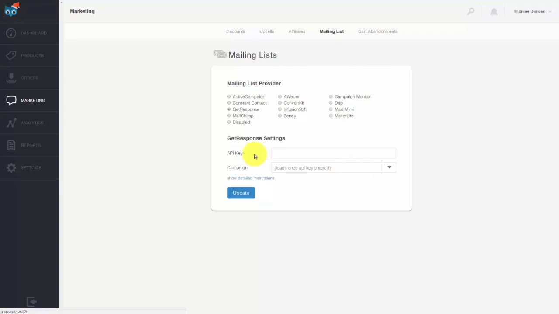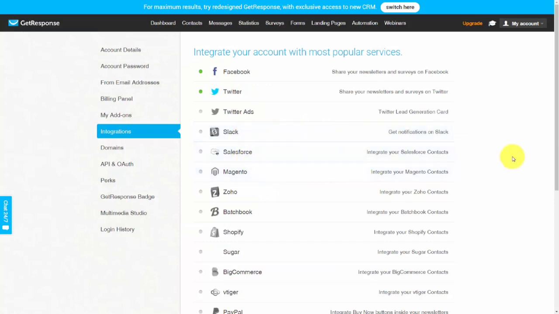So what we're going to do is add in the API key from GetResponse. And to do that, we're going to access our account, and we're going to go to the integrations tab when we get there.